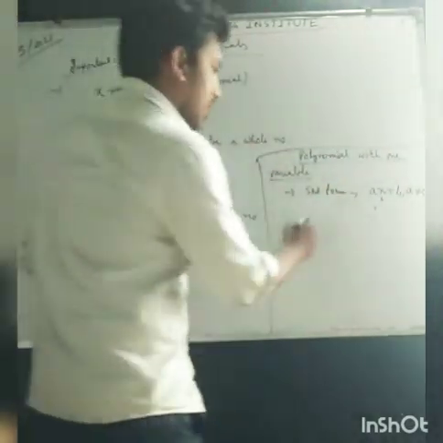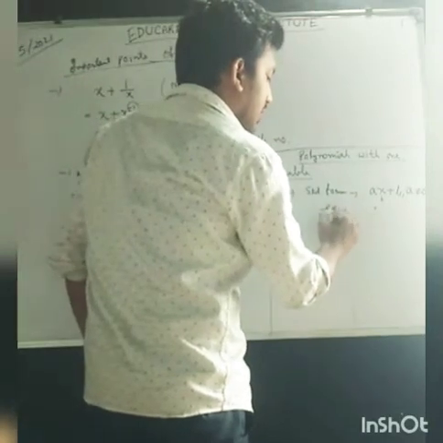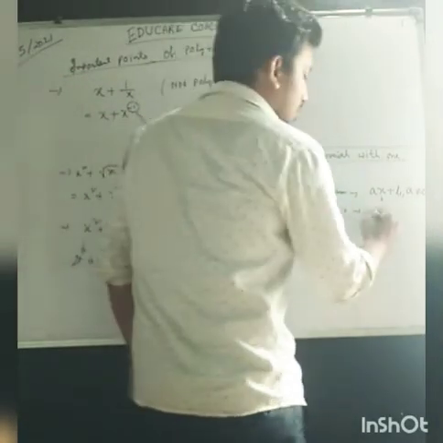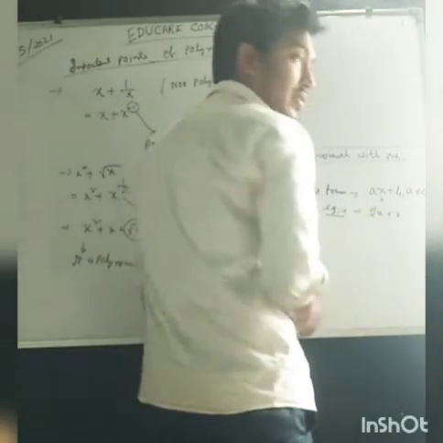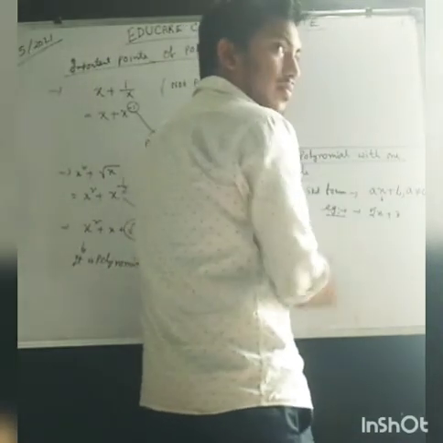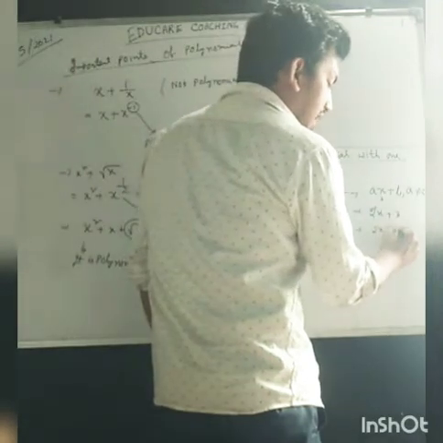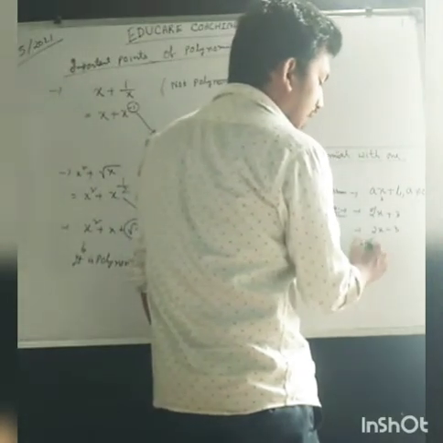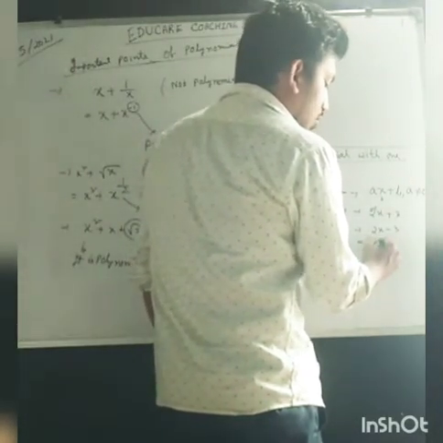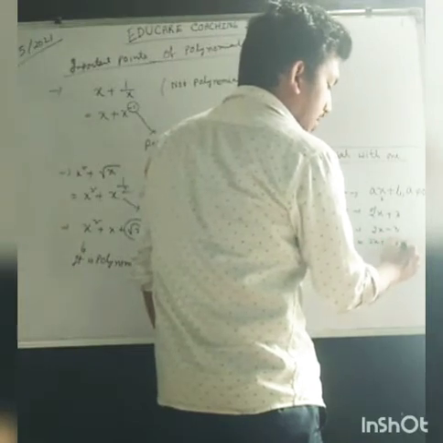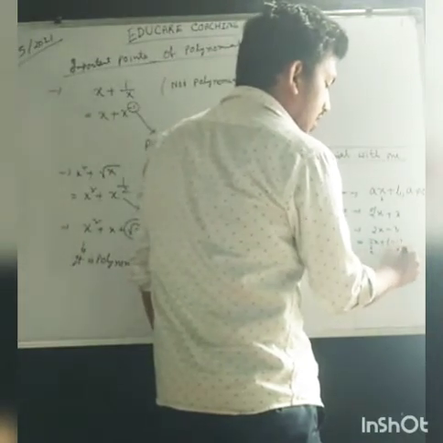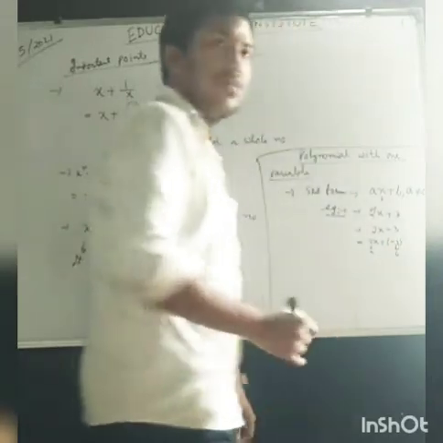For example, 2x minus 3 we can write as 2 into x plus minus 3. This is a, this is b.